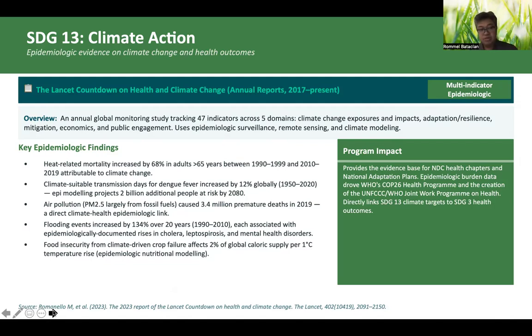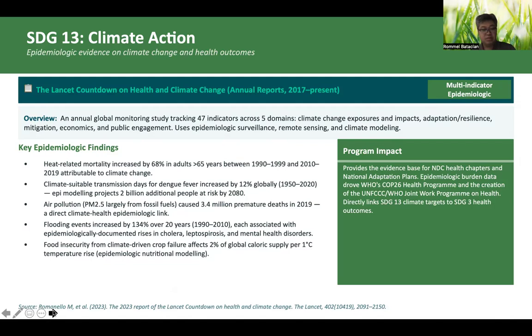Climate suitable transmission days for dengue fever increased by 12% globally. With epidemiologic models which project 2 billion additional people that are at risk by 2080. Air pollution, largely from fossil fuels, caused 3.4 million premature deaths in 2019.